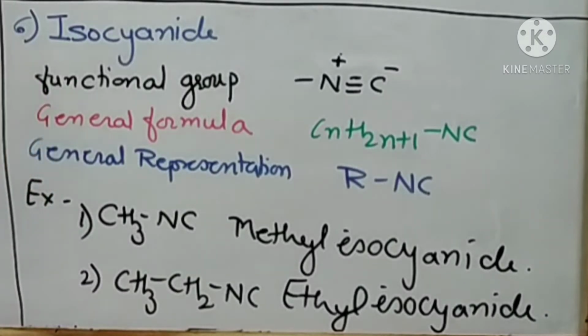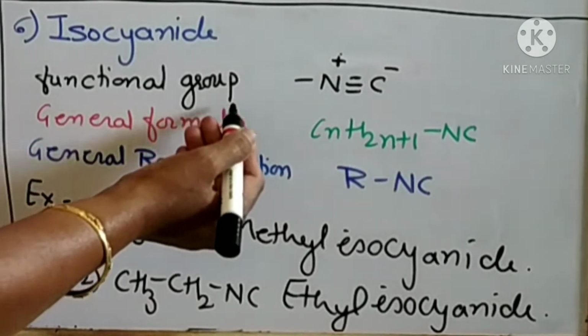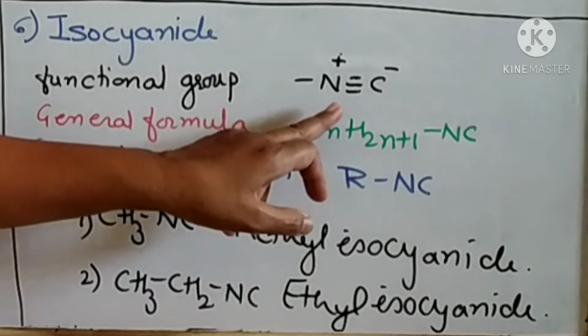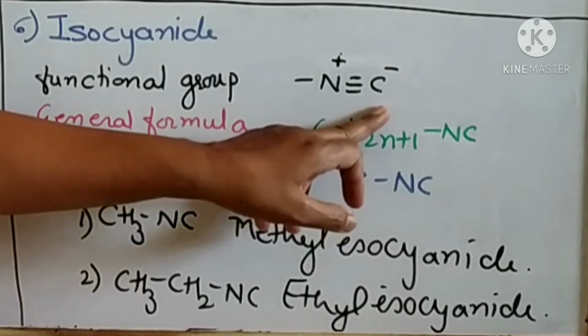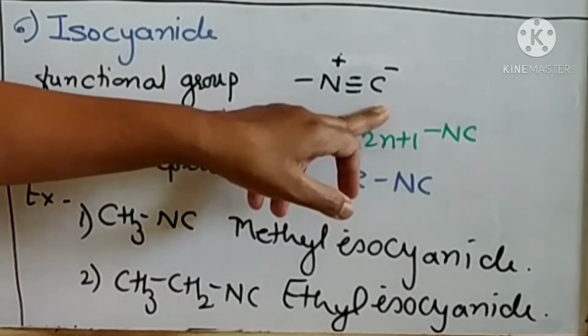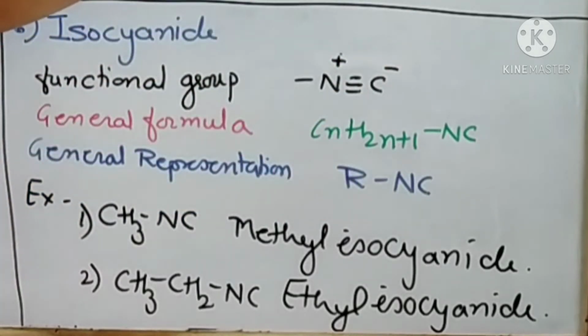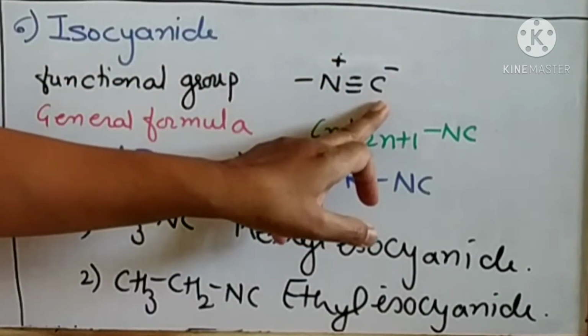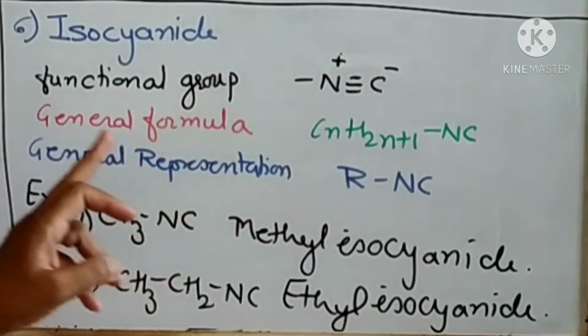Then sixth number, isocyanide or alkyl isocyanide. Functional group of alkyl isocyanide is N≡C. Here it is the isomer of CN, that is NC.